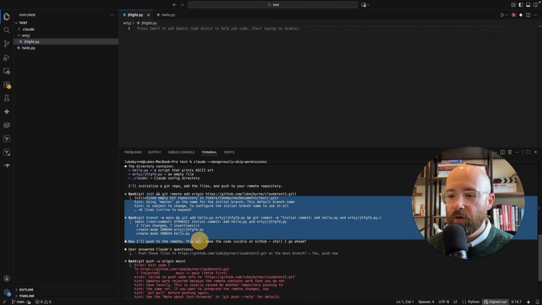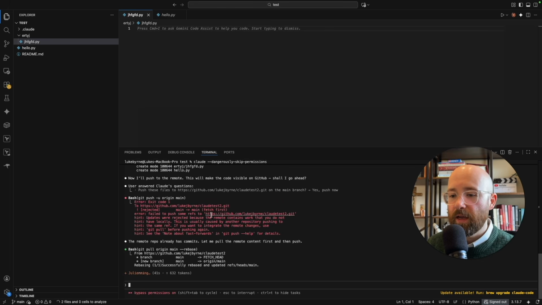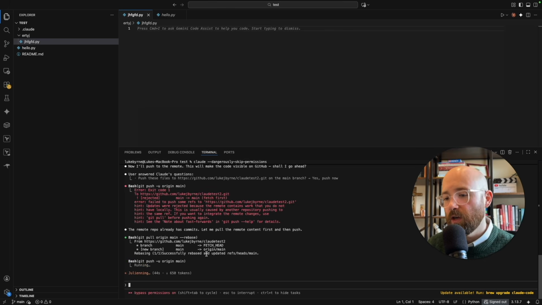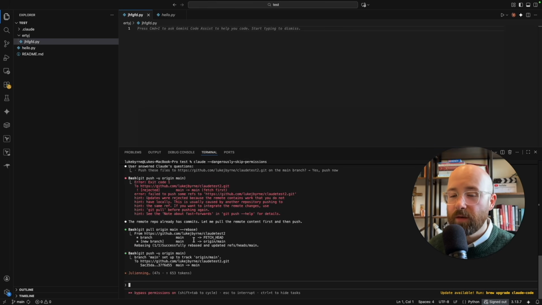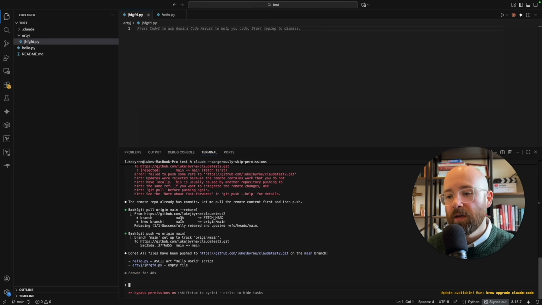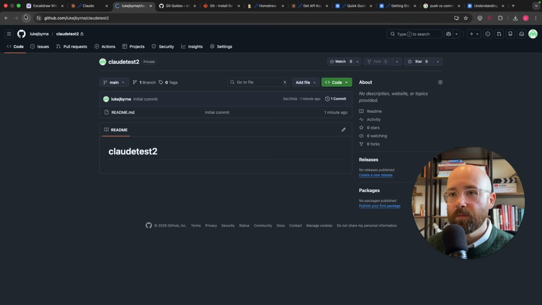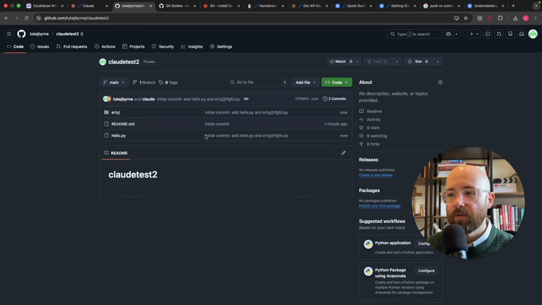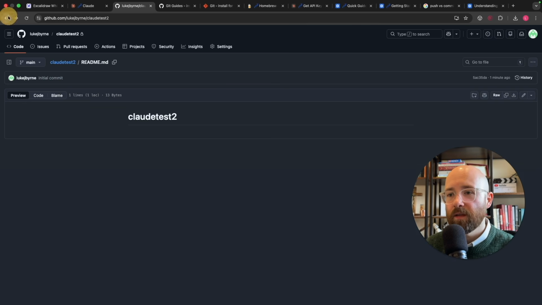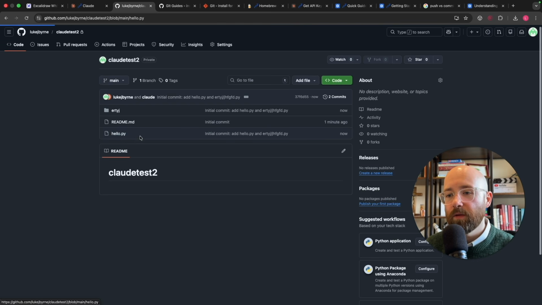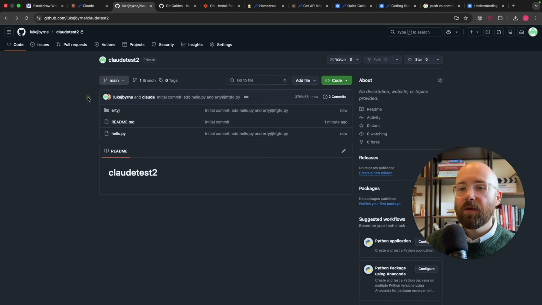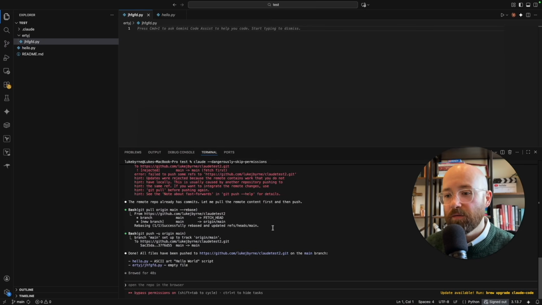Then the push, it's got an error here, but that's fine, it's going to go and do the stuff that I'm not going to have to teach you because we don't need to know it for Claude Code to work. There you go, all done, files have been pushed up. So if we come over here now and refresh, you can see that we now have our files. We have Claude Test 2, we have a readme file, which is that one there, just nothing really. We have hello.py, this is our ASCII art, and then we have this folder. Now when we're going to do amendments or any functionality, we would say, make a branch and go do that.